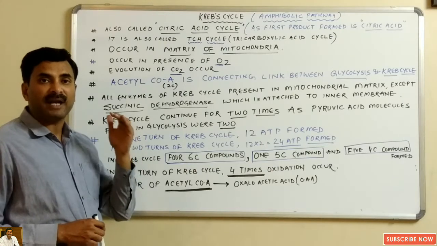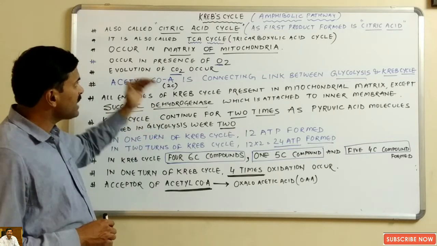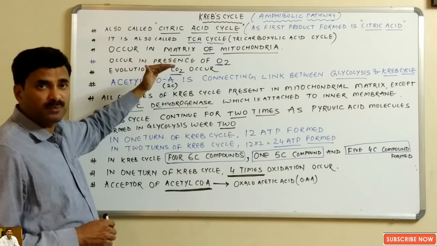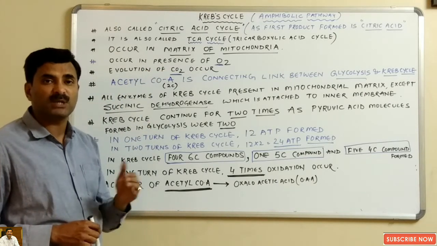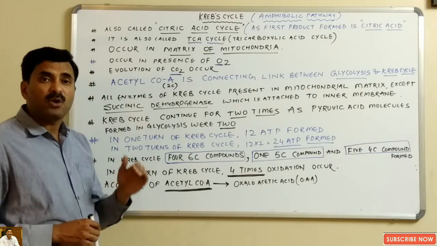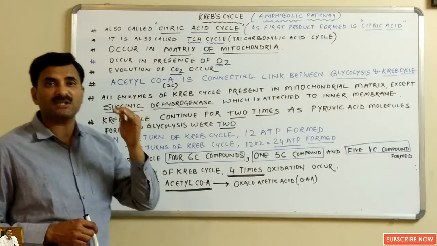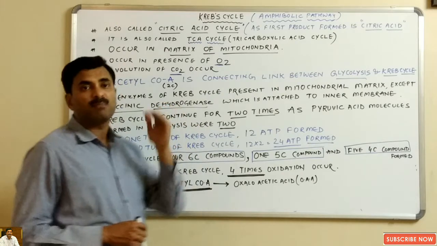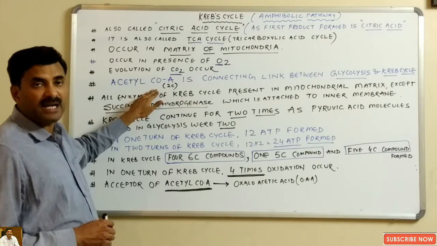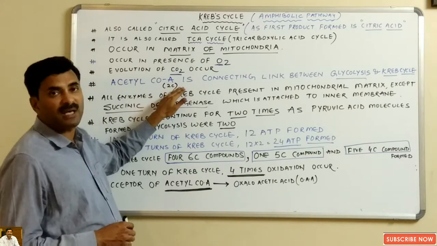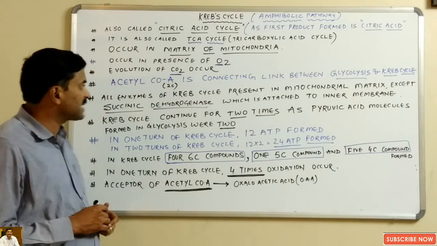Now where does the Krebs cycle occur? The Krebs cycle occurs in the matrix of mitochondria, and it occurs in the presence of O2. Because O2 is present, there is evolution of CO2, or release of CO2. Now for the continuation of the Krebs cycle, it is necessary that the pyruvic acid which was formed by glycolysis must be converted into a 2-carbon compound, and that is known as acetyl coenzyme A. And that's why I can say that acetyl coenzyme A, which is a 2-carbon compound, is the connecting link between glycolysis and the Krebs cycle.